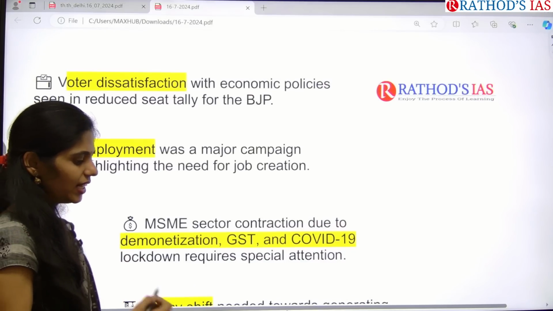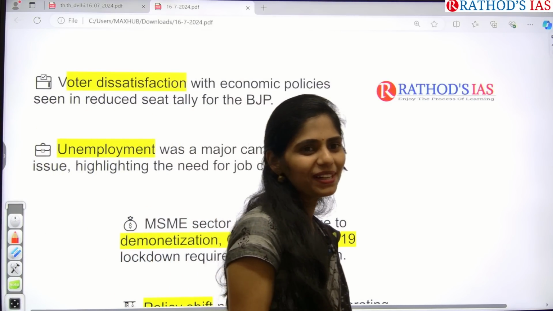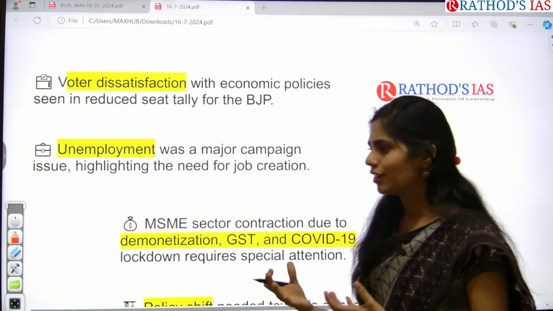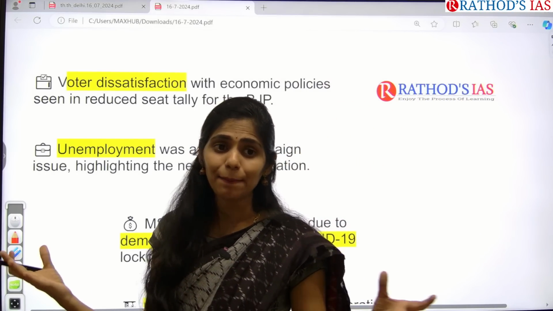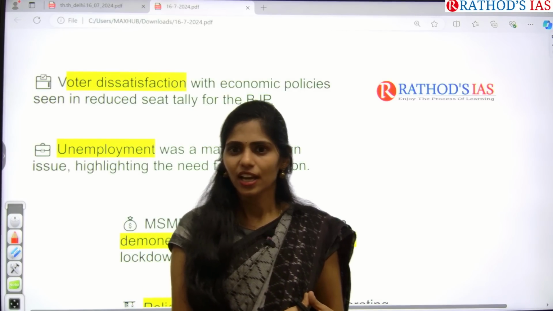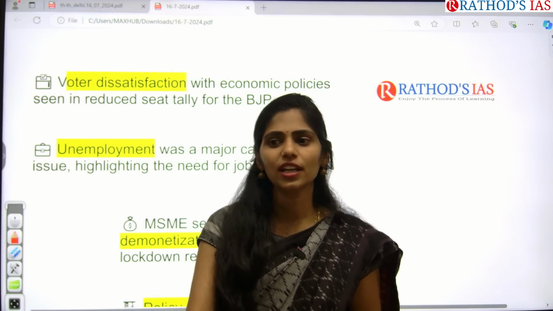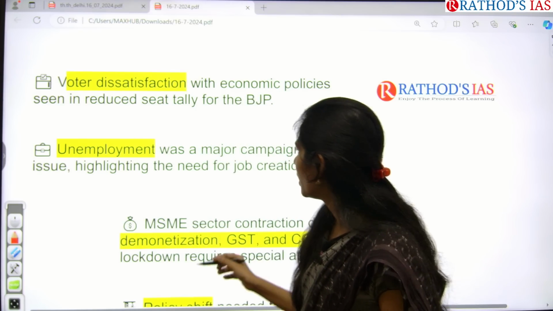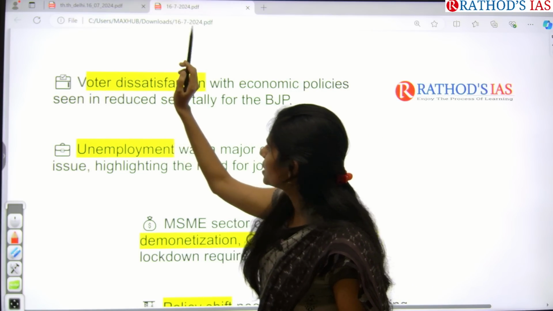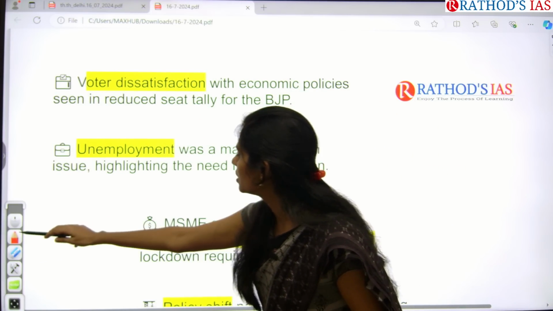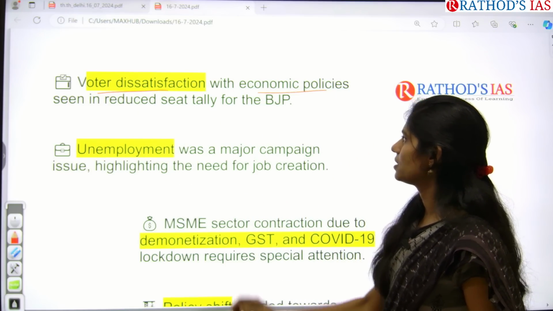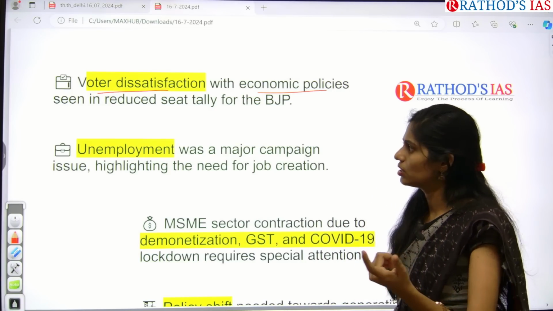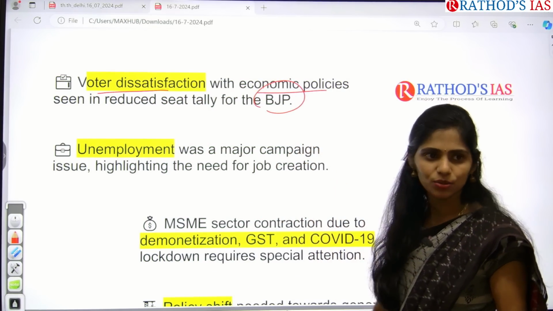Because of this election result, we understood that people are not just like idols or puppets. Because of increasing technology, they are also understanding what is happening across the government, and based on that, they took this decision on which party they have to select. From this election result, we can understand that voters are dissatisfied with the economic policies. So the seats of the BJP had been reduced, right?